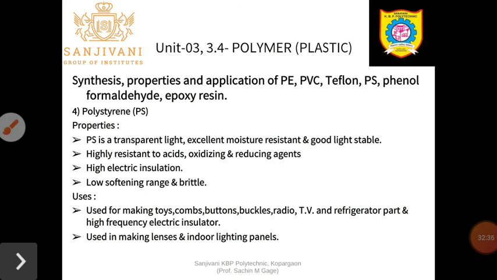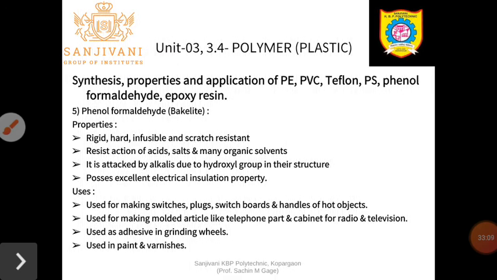So on the basis of those properties, they are used for making toys, combs, things used for hearing purposes, buttons, buckets, radio, TV, and refrigerator parts, and high frequency electric insulators. They are used for making lenses and indoor lighting panels. That is the uses of the polystyrene.